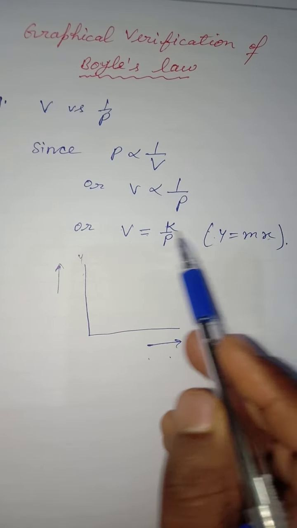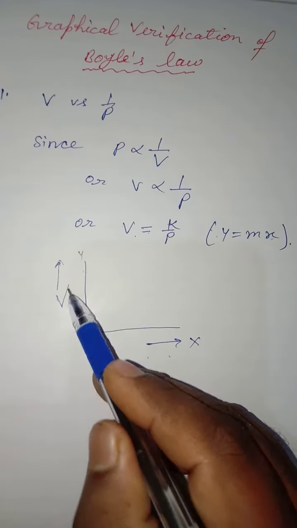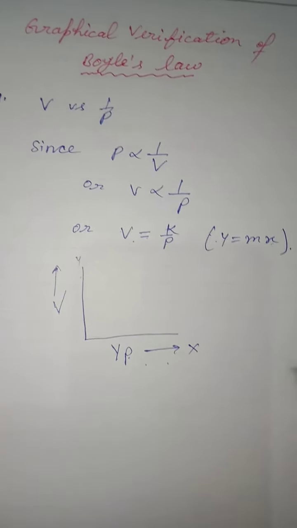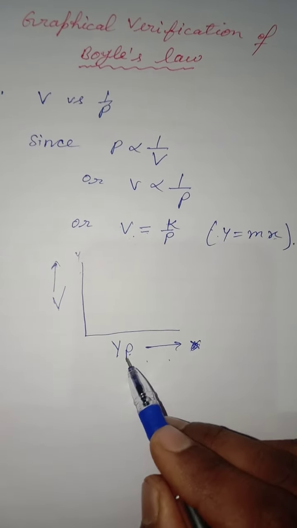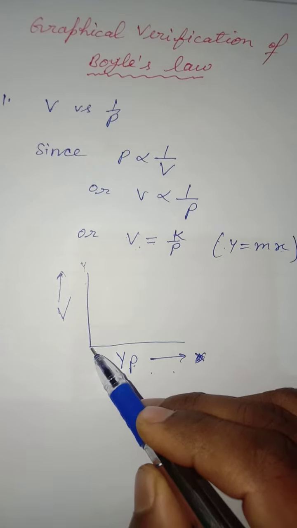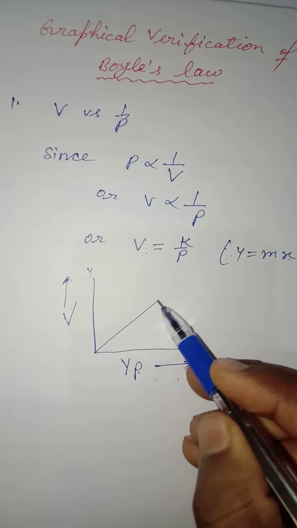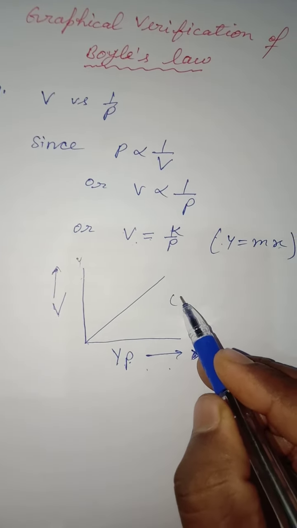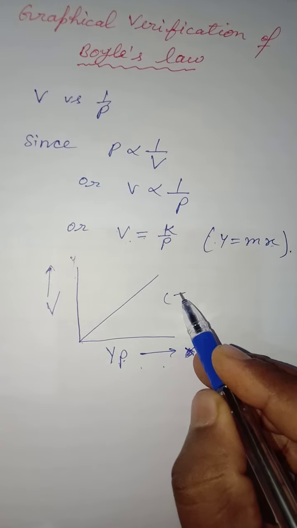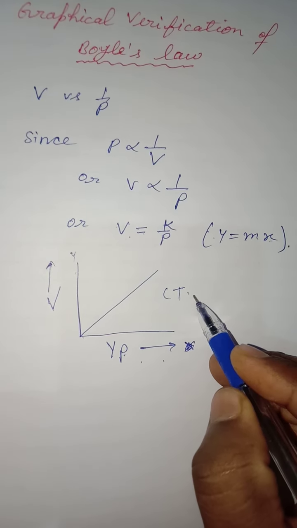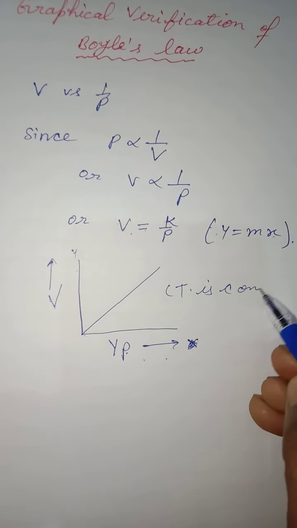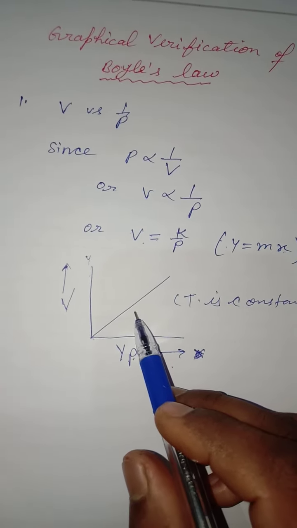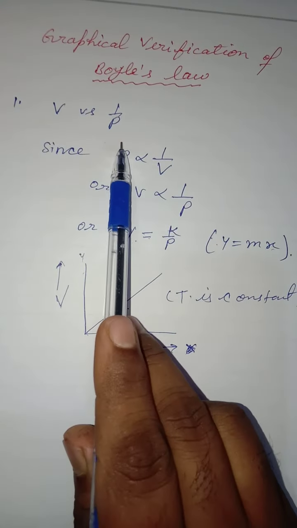So in place of y, you have to take V, and in place of x, 1 by P. Now a straight line will form which will pass through the origin, but you should know that this is at constant temperature. This is the first graph, which is volume versus 1/P.